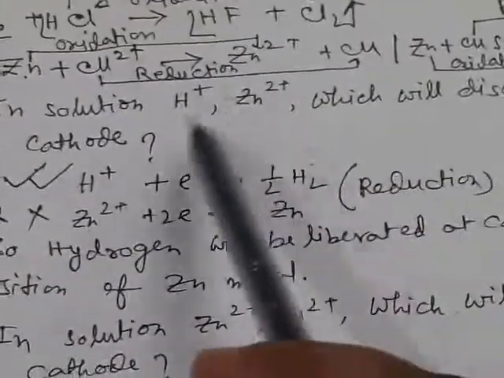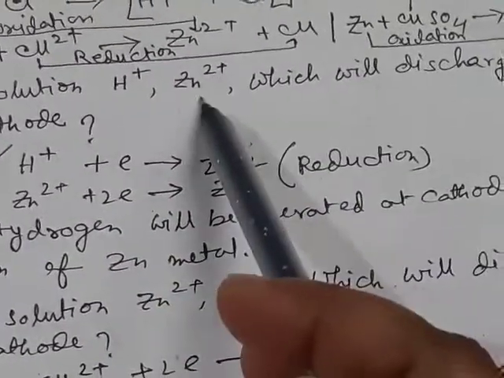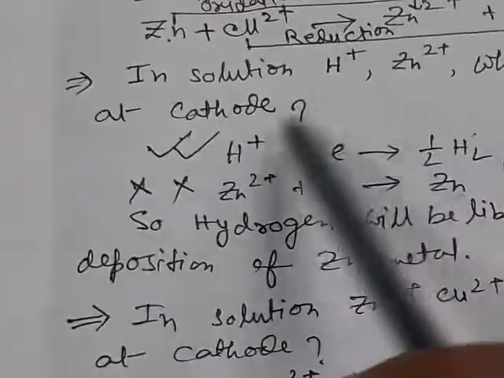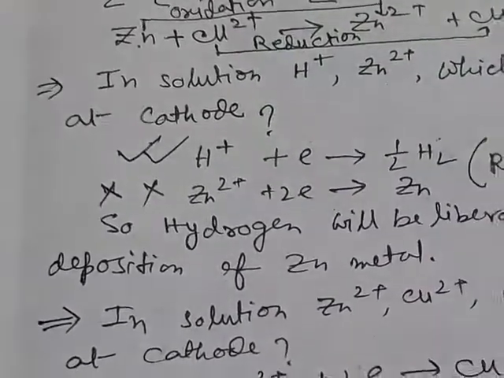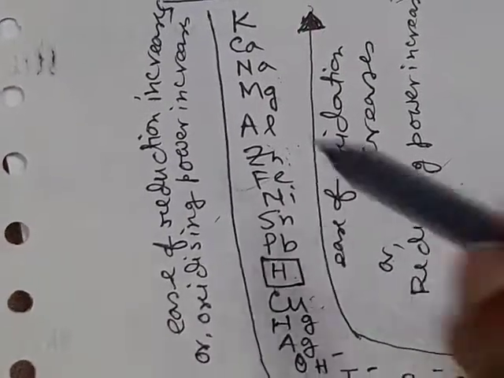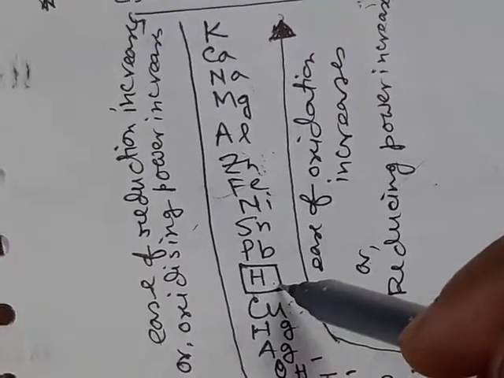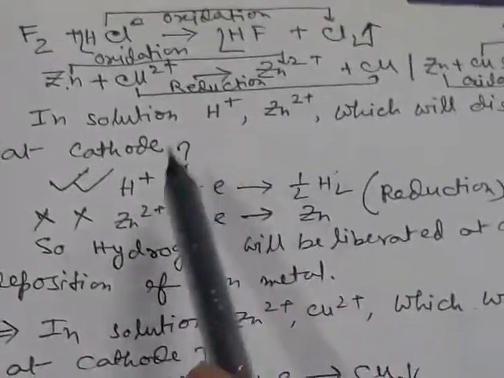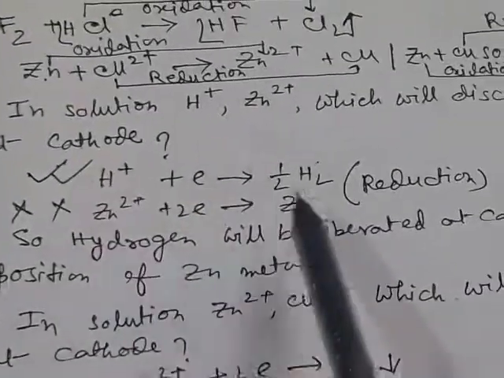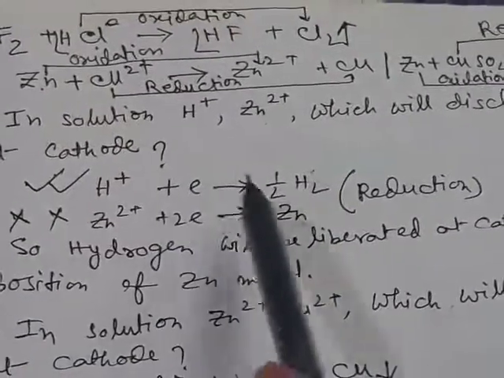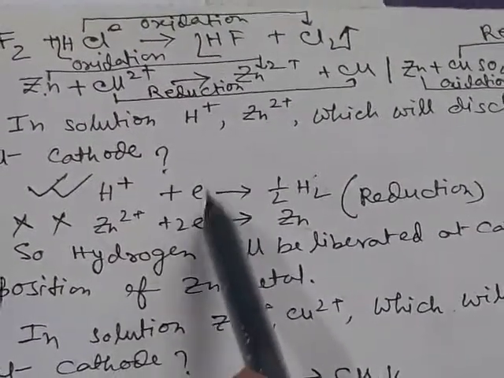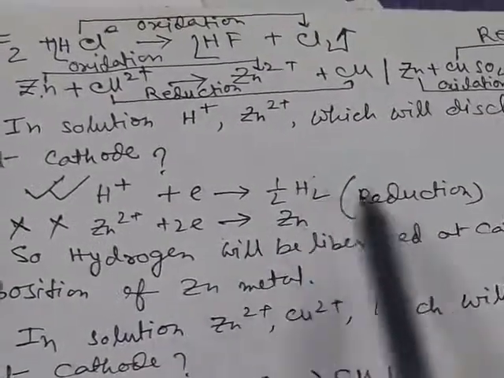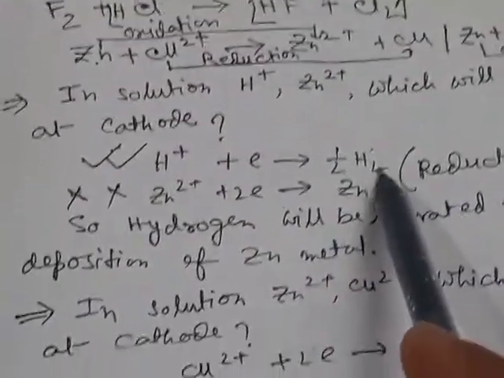Now, in solution, if there are H plus ions and zinc ions, which will discharge first at the cathode? If we see the electrochemical series, then hydrogen is placed at a lower position than zinc. So hydrogen will be reduced more easily than zinc, and we know at the cathode reduction takes place. So H plus will be reduced to hydrogen more easily than zinc. So there will be liberation of hydrogen at the cathode.